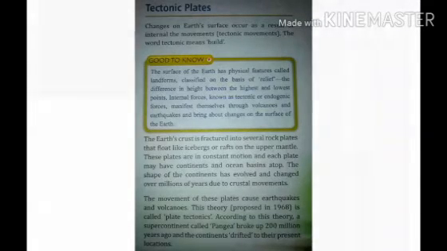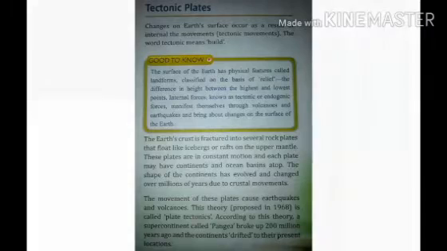That means as these plates move, there are different motions of these plates' movement. We'll see just now. Because of this movement of these plates, there are certain activities in the earth crust like earthquakes, volcanoes. This theory is called plate tectonics.